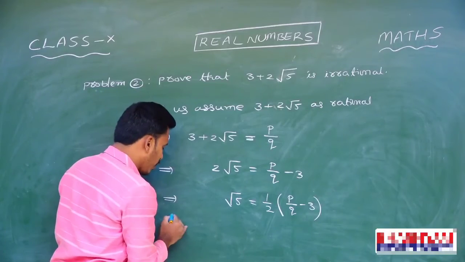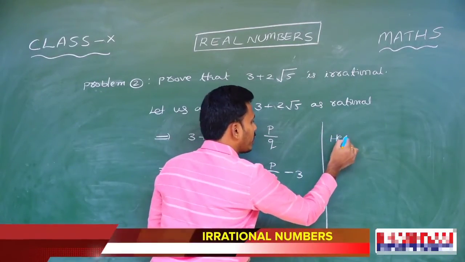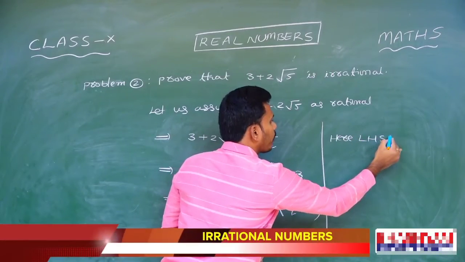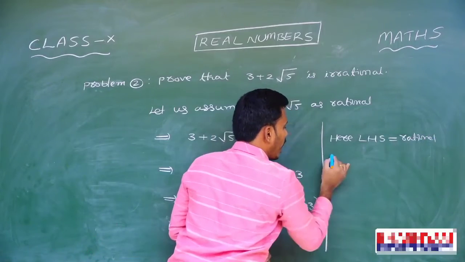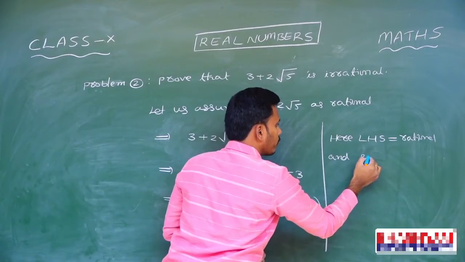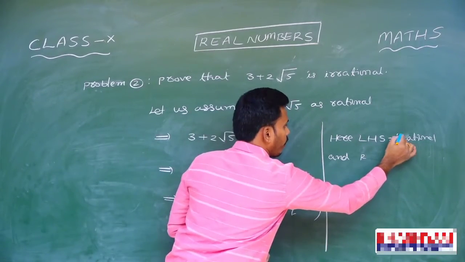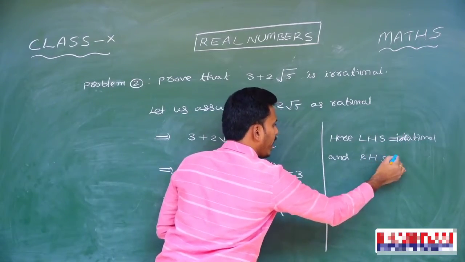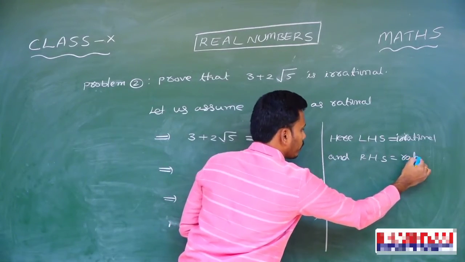So here what I am telling you is, look at the left hand side as well as the right hand side. Left hand side is root 5 and it is irrational. Right hand side, if you think, is half of p by q minus 3, which is rational.